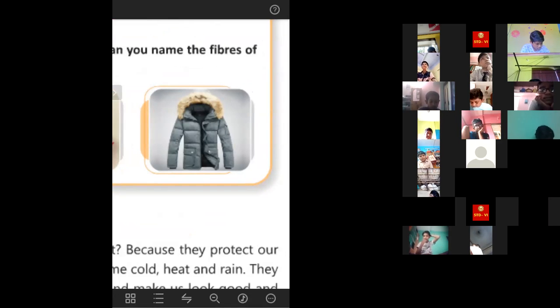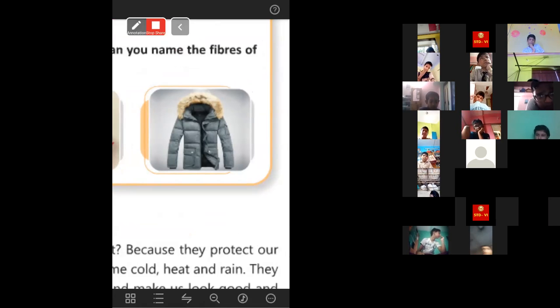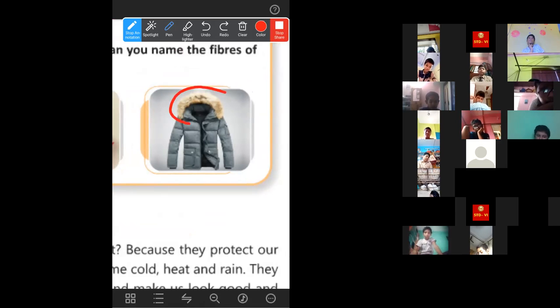Wool, yes. This particular jacket, we call it a jacket. It has two different types of material. One is the wool that is present here. Another part is made up of waterproof material. This material is called waterproof material. We will learn about it later.